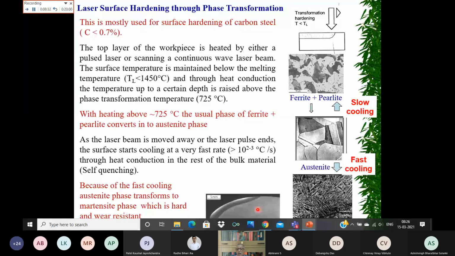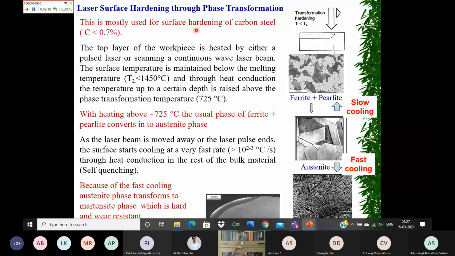Because if the carbon is in a very large quantity, then it will be in the form of flakes, and the time available above 725 degrees centigrade is not going to be very long. And if you have a very high quantity of carbon, it will be in the form of graphite, and during the laser heating, it may not have enough time to diffuse from those localized areas. If you want to give longer time, then what will happen? By heating with the laser, the top surface is also going to get melted.